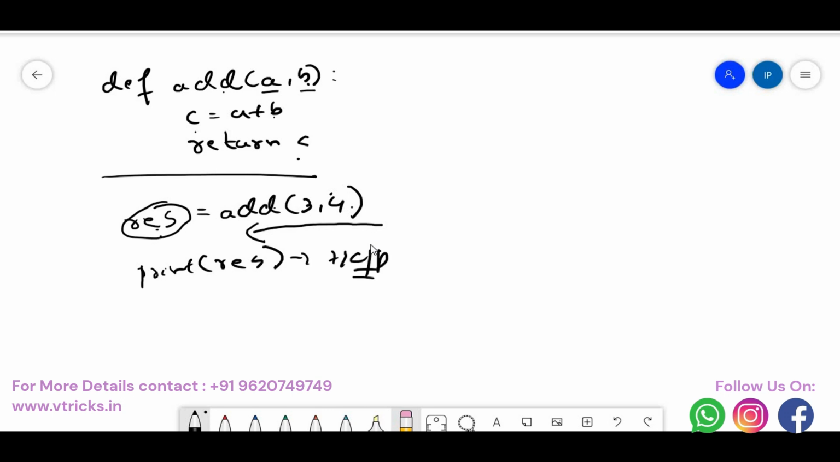Okay, if you say no, I don't want to print the result now, I want to do res is equal to res plus 1, then what happens? Yes, res has 7 now, 7 plus 1 is 8, so res would be having 8. Later you can print it.